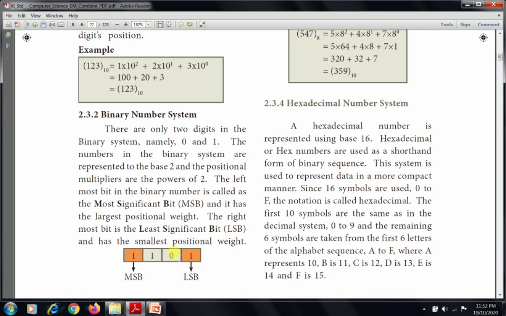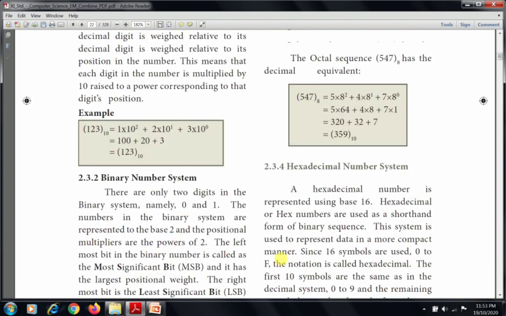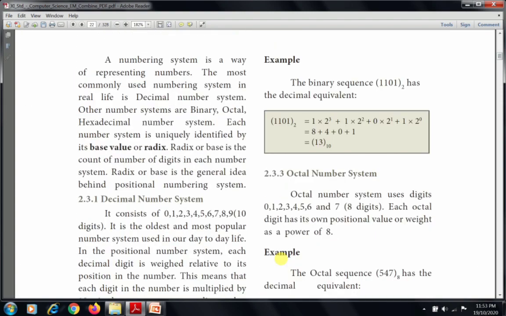Same like that, in binary, the bit at the starting is called LSB. So this is least significant bit. That is, the bit on the right side is called LSB. That is called as least significant bit. So this is smallest positional weight. Similarly, the one on the left side is most significant bit, MSB. This is the largest positional weight. So we will do one example now.